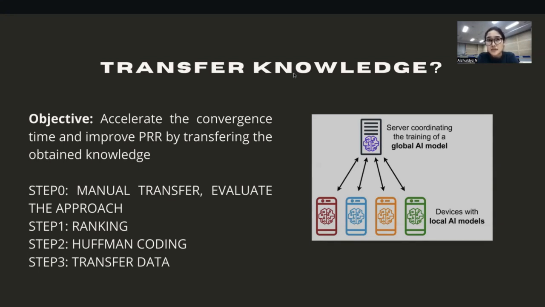And there exists another question. For example, we have 5 devices that have been trained, and how can we know which device's knowledge we should actually transfer to the next device? For that, we would be using ranking and how to actually compress the data. For that, we are right now working on Huffman coding to compress this data.